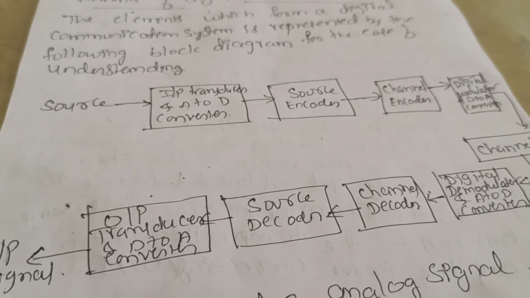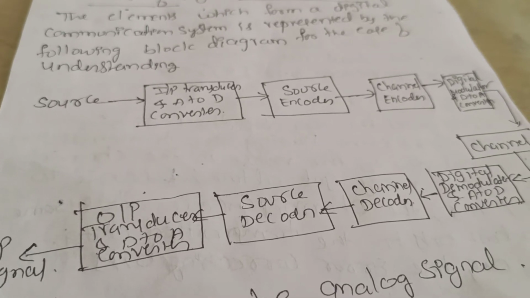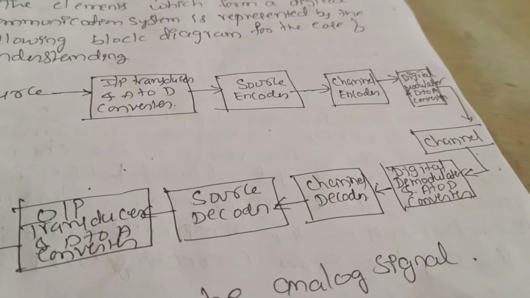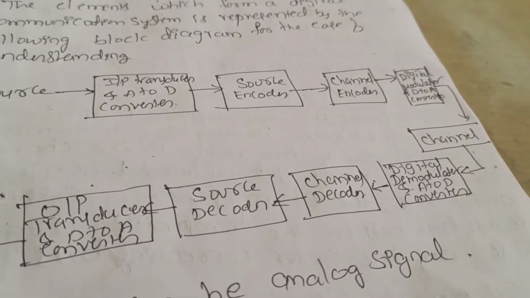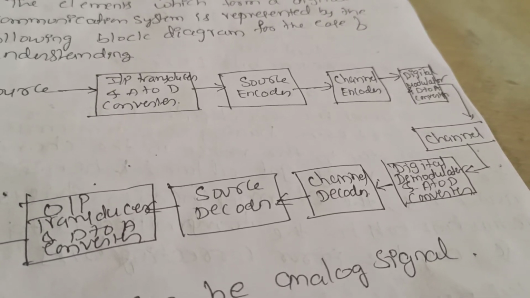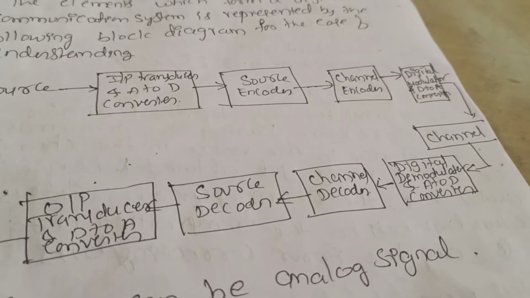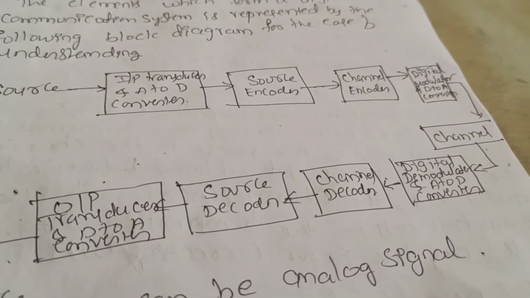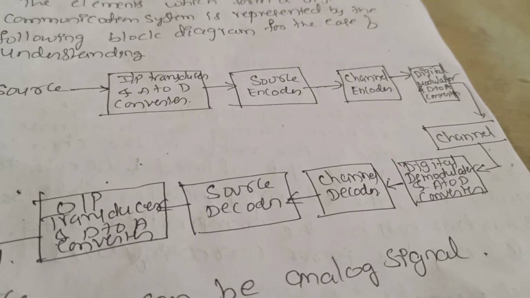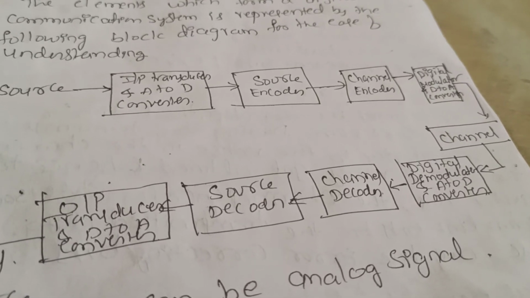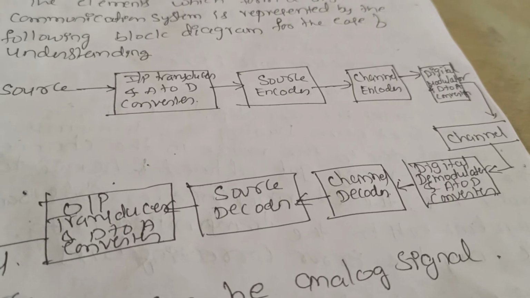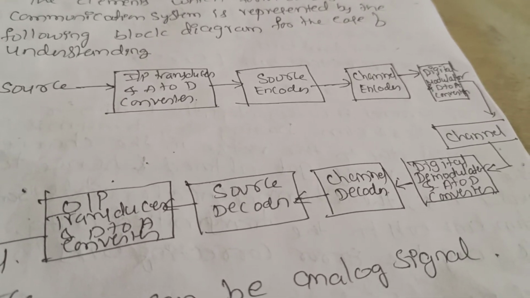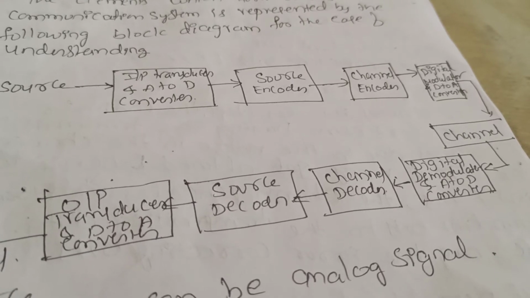The signal from the input transducer is given to the source encoder. From the source encoder, it is given to the channel encoder. Then the output of the channel encoder is given to the digital modulator and the digital to analog converter, and it is finally passed through the channel. From the channel at the receiving end, we have the digital demodulator, where in case of the transmitting end it has a digital to analog converter, and in case of the receiving end it has an analog to digital converter.